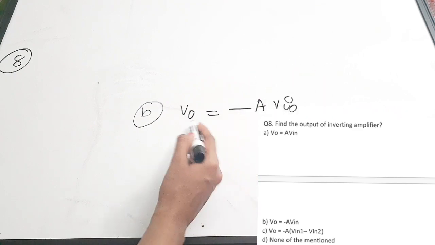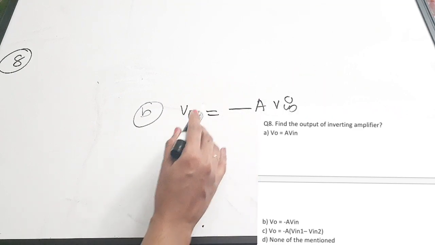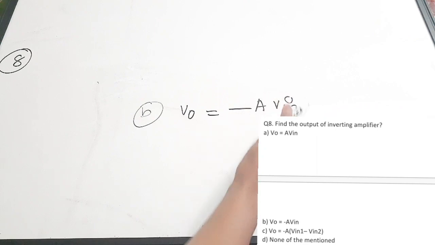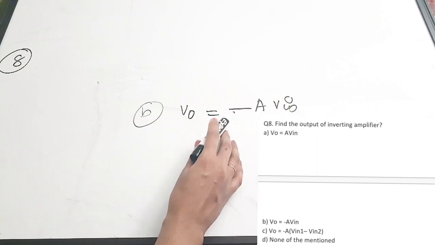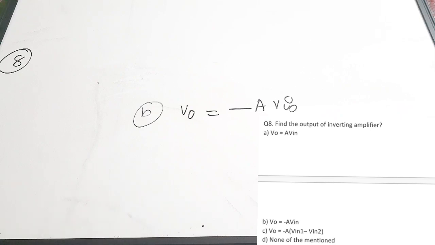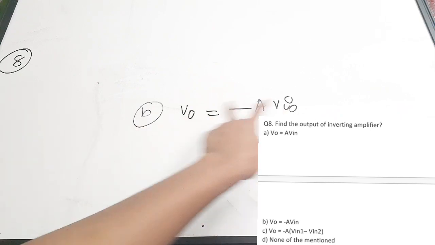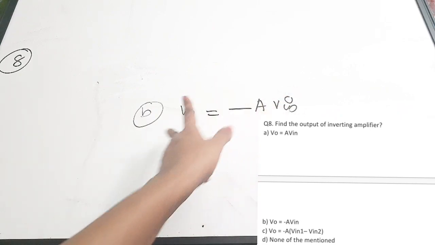If the signal is positive, then the negative sign makes sure that these two signals, V out and V in, are 180 degree out of phase.